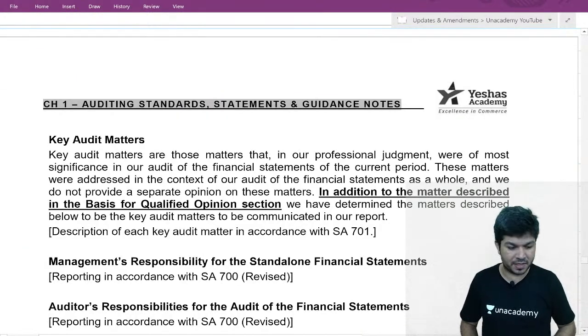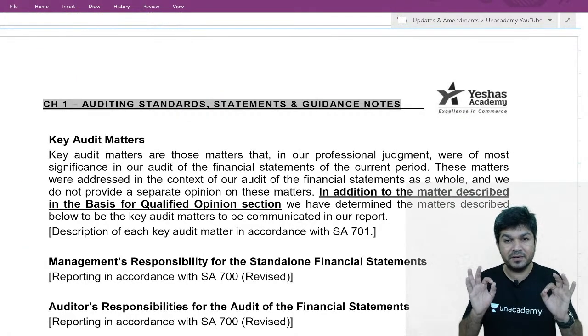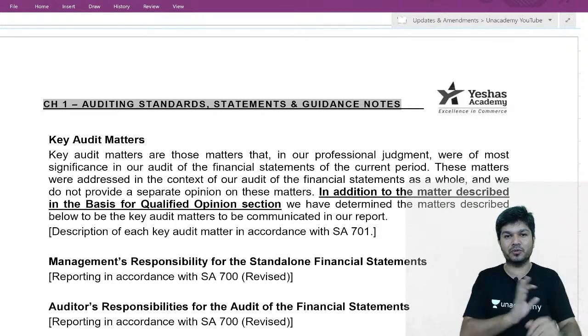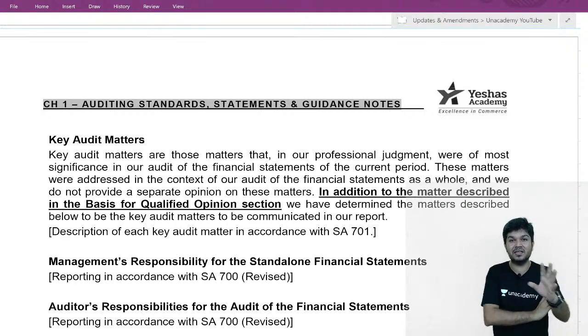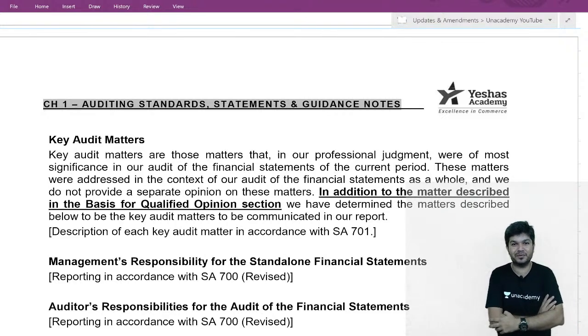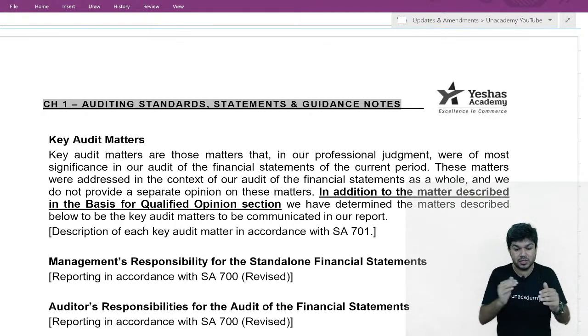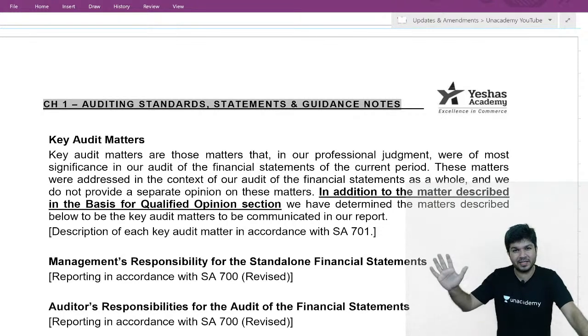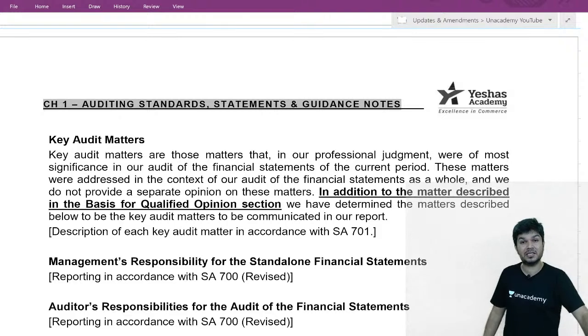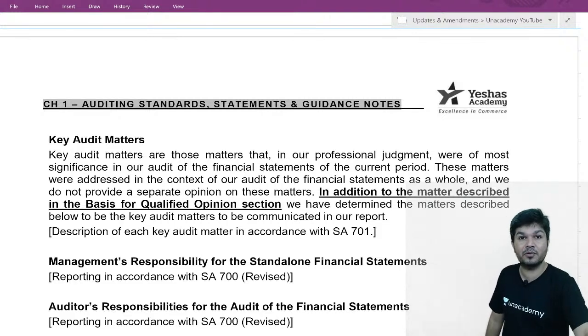Next, key audit matter. Now pay attention. Matter for which you are modifying your report, that is definitely a key audit matter. Woh pakka key audit matter hai, 100% key audit matter, but you will not write it under key audit matter because it's already described separately in basis for qualified opinion. So the matter because of which you are qualifying a report, you would have paid more attention. It's definitely a key audit matter, but does not come under key audit matter. What I'll write over here?